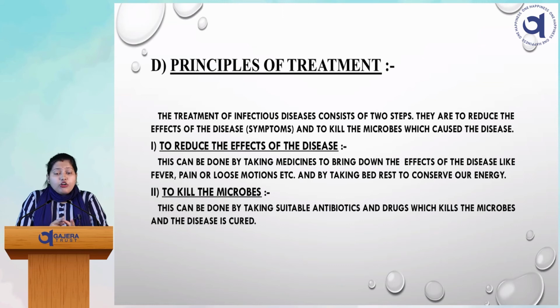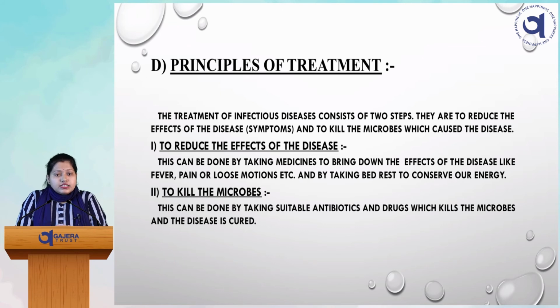So the first step, or first method we can say, is to reduce the effect of disease. That means, for example, in any infectious disease you are suffering from, the symptoms or signs may be headache or high temperature, fever. So first the doctor will prescribe you medicines to reduce those effects or symptoms, so that you can feel good after that, and also by taking bed rest to conserve your energy and to fight those pathogens, so that your immune system can utilize that energy to fight against that particular microbe, right?